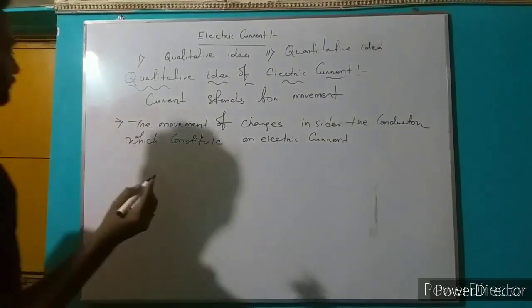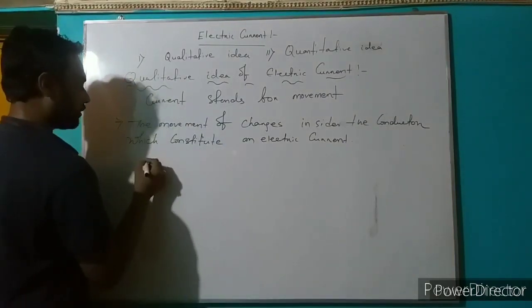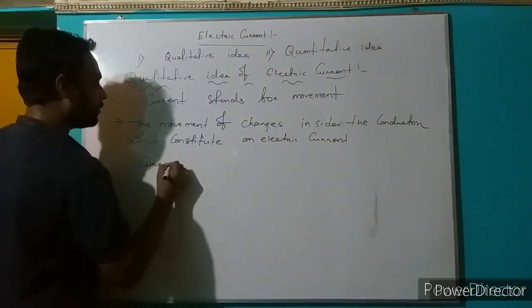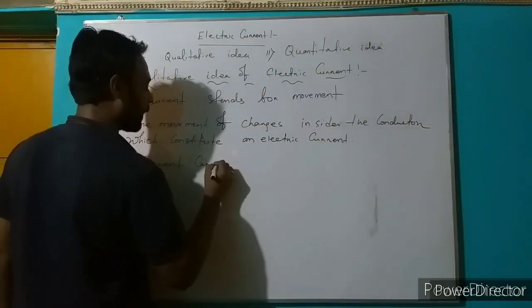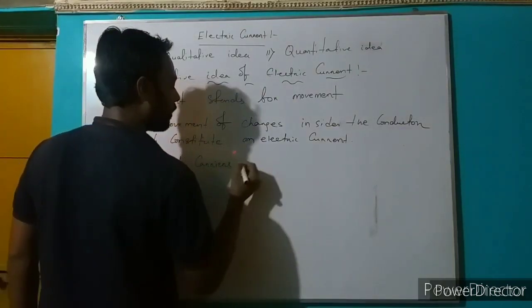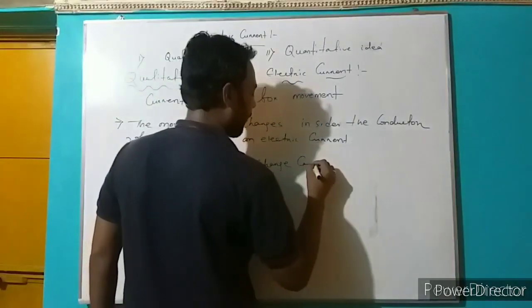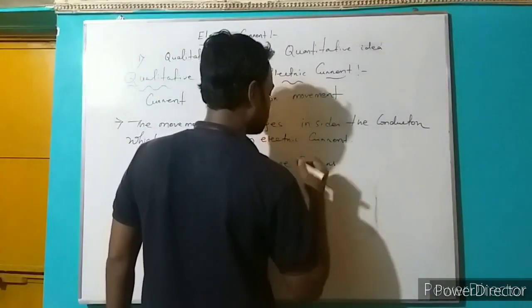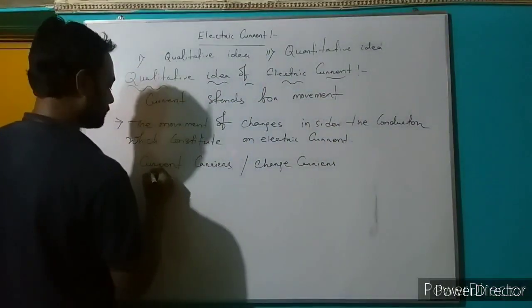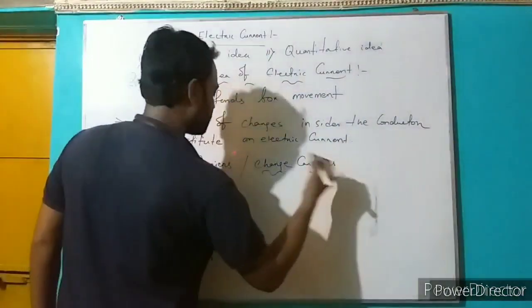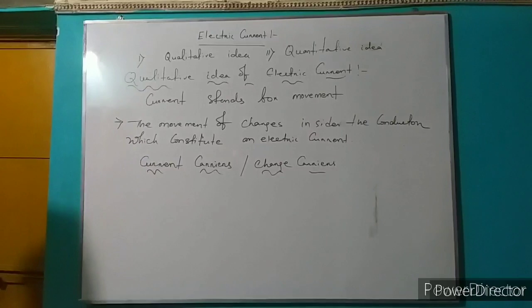Now, heading: current carrier or charge carrier. So what does current carrier mean?